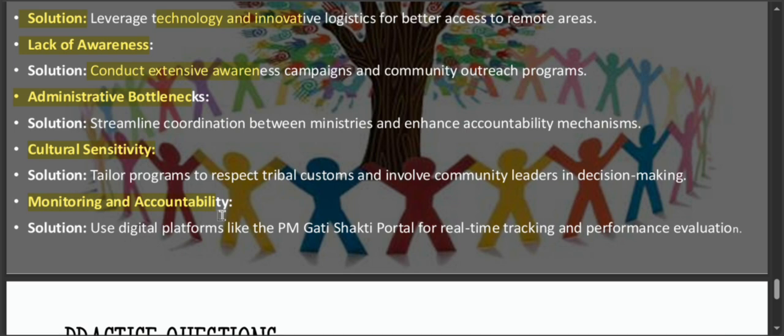The last challenge can be monitoring and accountability related one. So tracking the progress of PMJUGA is vital to its success. Utilizing digital platforms like the PM Gati Shakti portal can facilitate real-time tracking and performance evaluation. This way, we can ensure that resources are being used effectively and outcomes are being met.